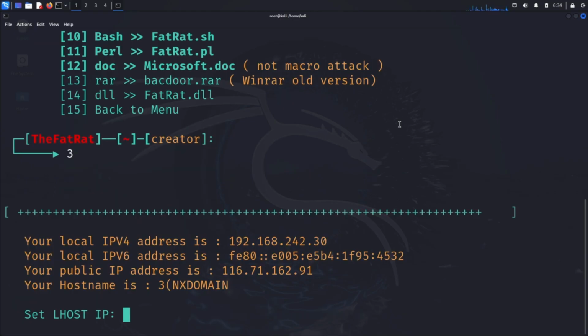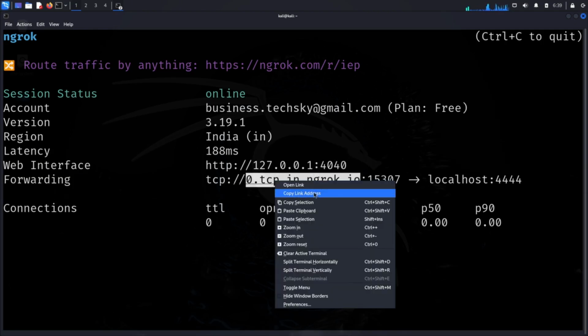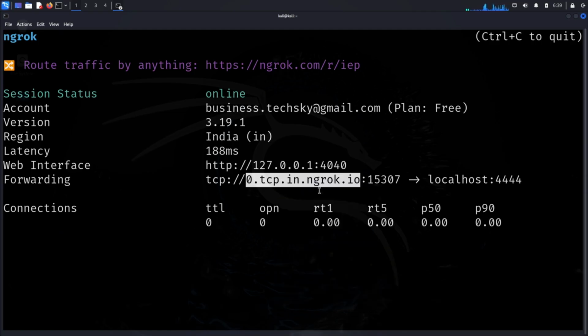Now it's asking us to set LHOST IP. This is a crucial decision point. If you're performing this on your local network, you'd use your Kali Linux machine's local IP address. It's actually shown right above this prompt. But we're going beyond local testing. We want to demonstrate how this works over the internet. This is where Ngrok comes in. Open the Ngrok TCP terminal. Look at that address it generated. We need to copy everything after tcp:// up to the colon. This is what we'll use instead of a local IP.